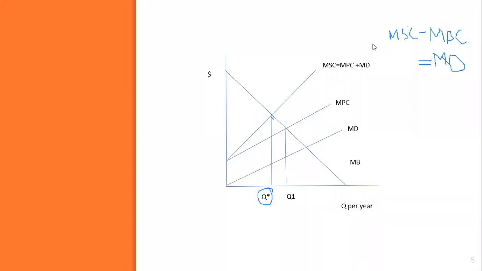Now we will see the gains and losses from moving to an efficient level of output. First, unlike the case in which externalities are absent, there is no reason to expect a private market to produce a socially efficient output level. In particular, when a good generates a negative externality, too much of it is produced relative to the efficient output. Second, the model not only shows that efficiency would be enhanced by moving from Q1 to Q star, but also provides a way to measure the benefit from doing so.